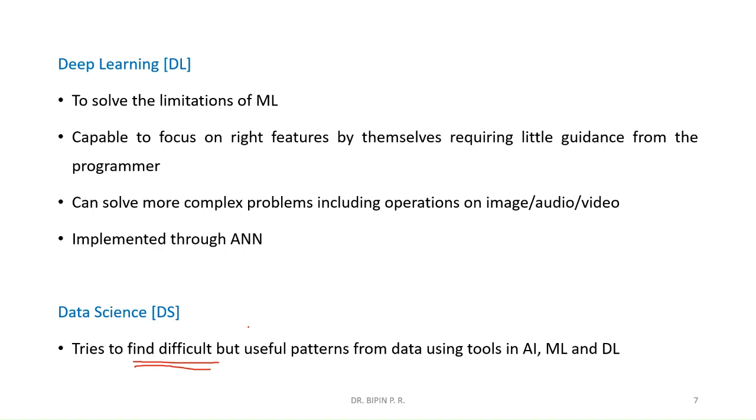So we can make use of AI, ML, and DL algorithms to find out difficult but useful patterns. Usually, for human beings, such a pattern will be very difficult to obtain from the large quantity of data. But we require those patterns in order to have some inference, that is, useful patterns.